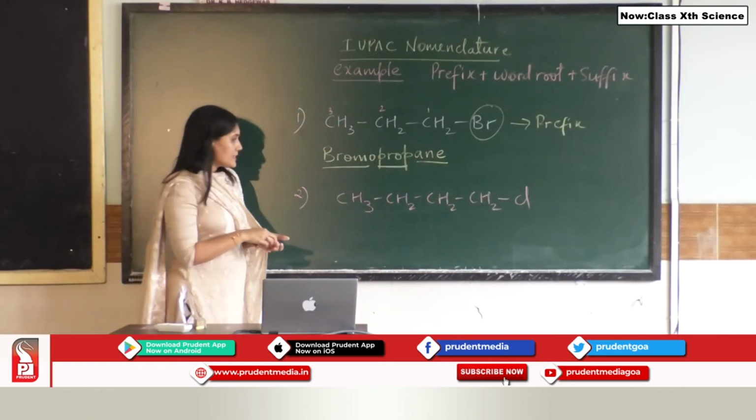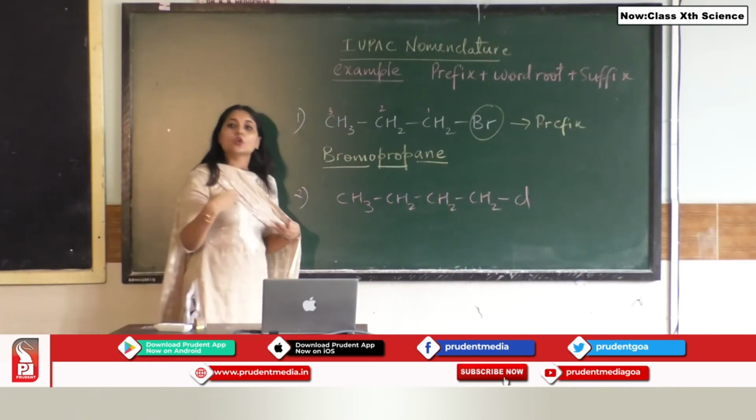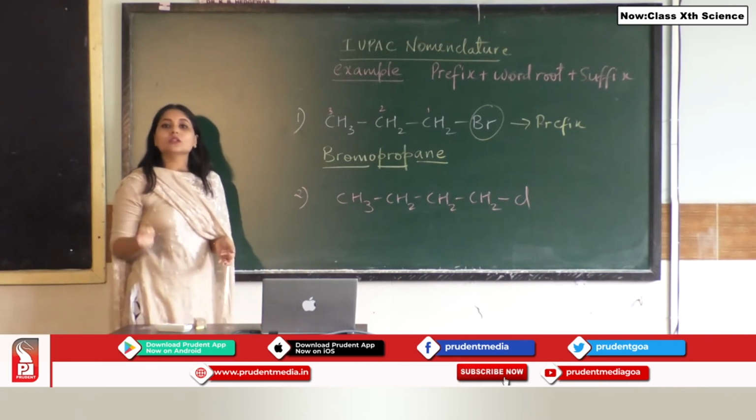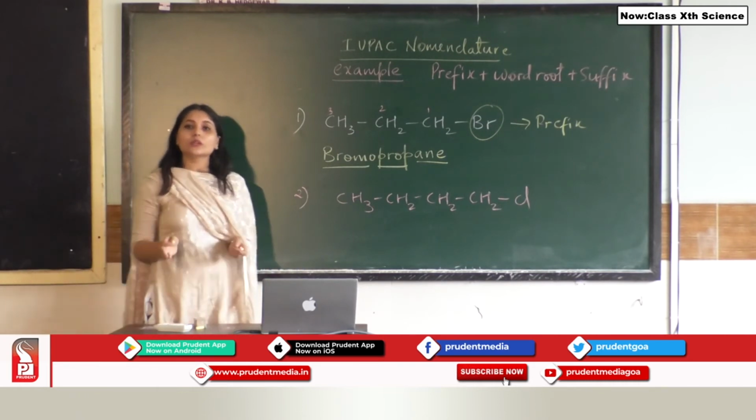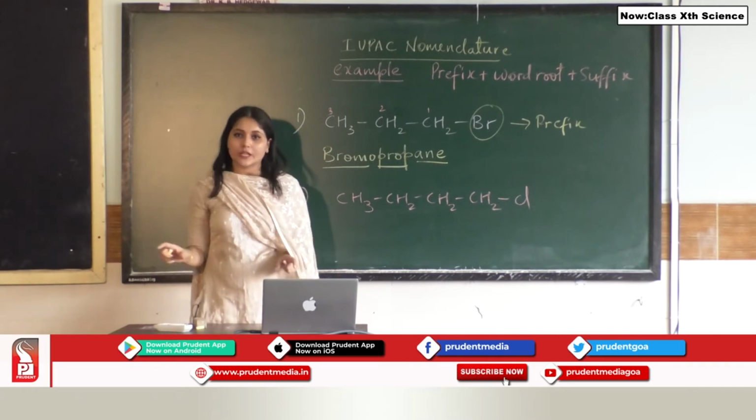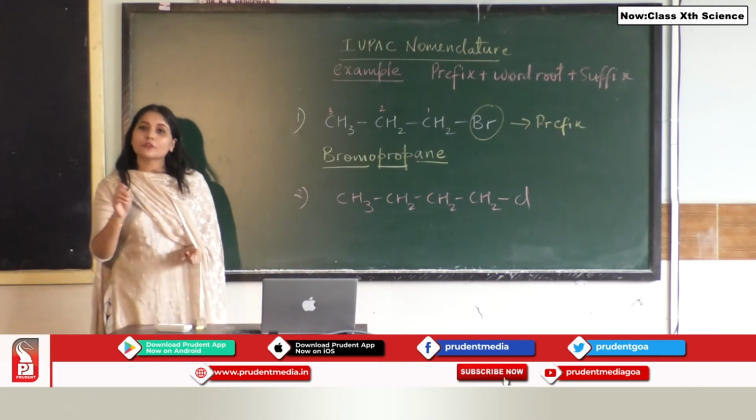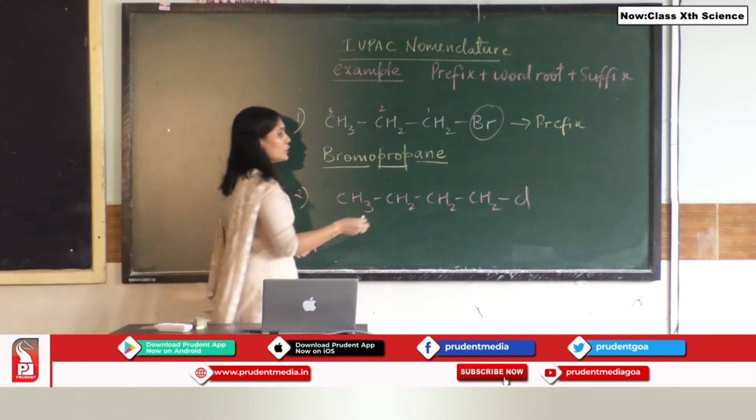Okay, so this is another example. Again, your first step, if you want to name the compound, is to count the number of carbon atoms, and count in such a way that you get the longest chain. Do not consider the carbon from chlorine, I repeat again. So we are going to start numbering.